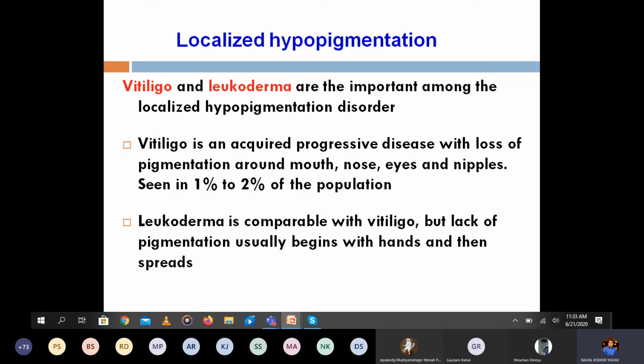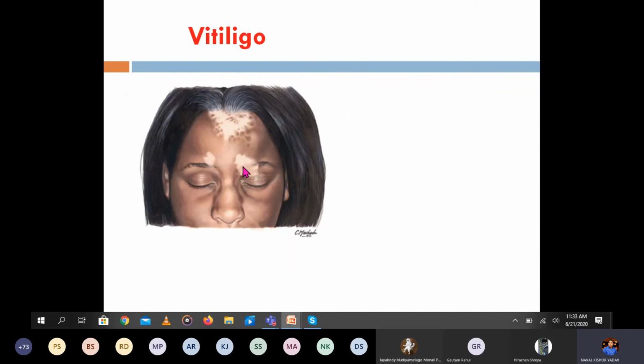This is also the same type, you can say, but the lack of pigmentation usually begins with the hand. Then it will spread to the other parts, but it will start from the hand. But vitiligo involves all this area, which you can see here. White patches will be present. So this is all due to the deficiency of melanin.